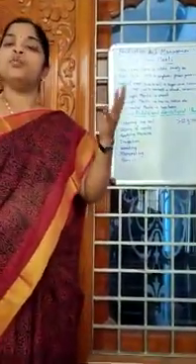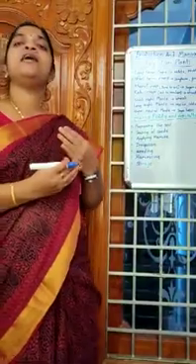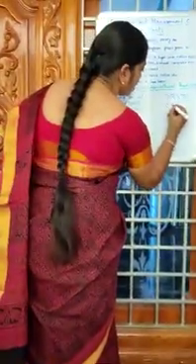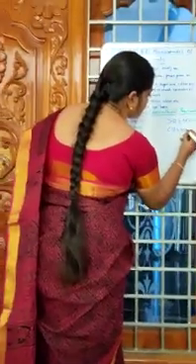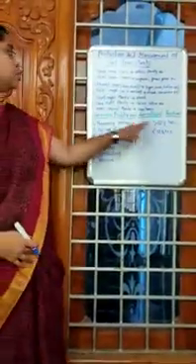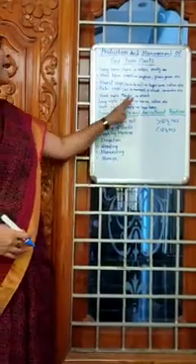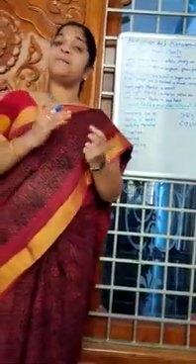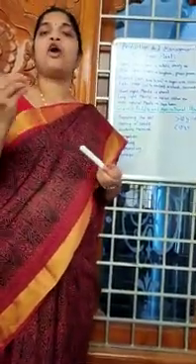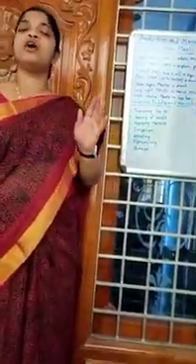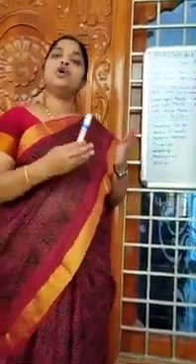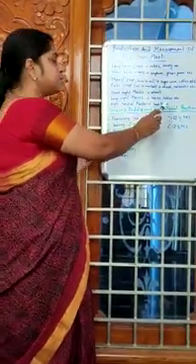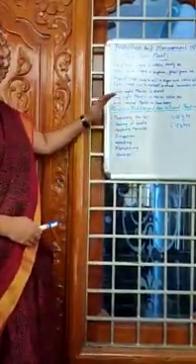Next, long night plants. Where the flowering is more in plants when the duration of the night is more than 12.5 hours, those plants are called long night plants. Example, maize, cotton. There are some plants where the duration of the night is not at all a reason for flowering. Those plants are called night neutral plants. Example, soya bean.